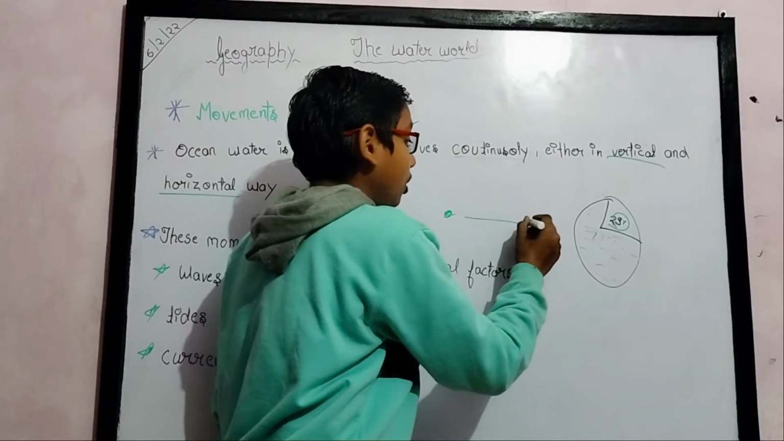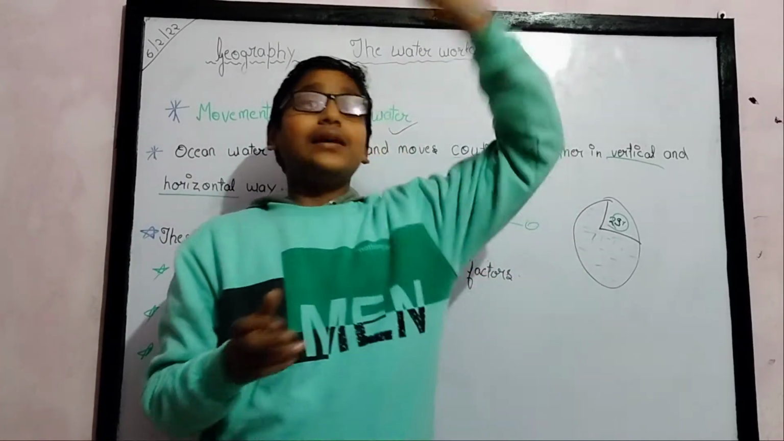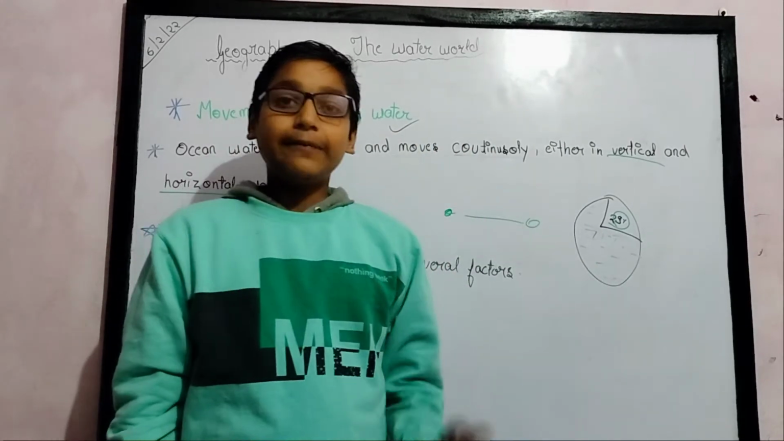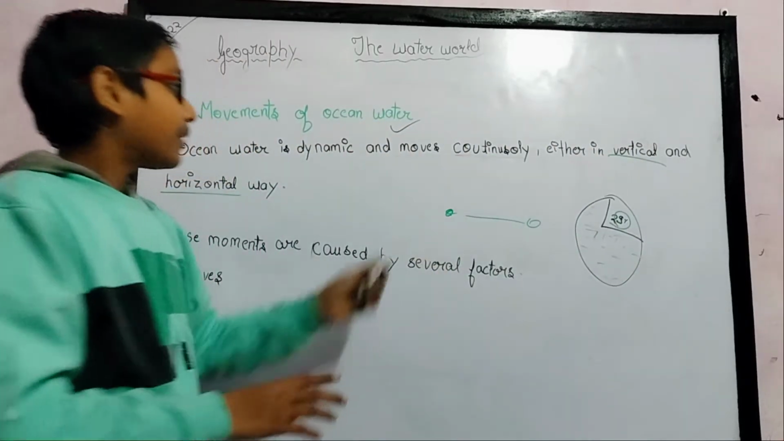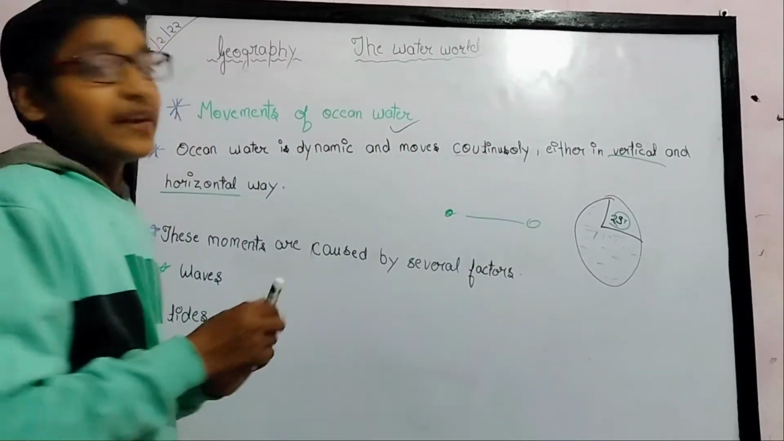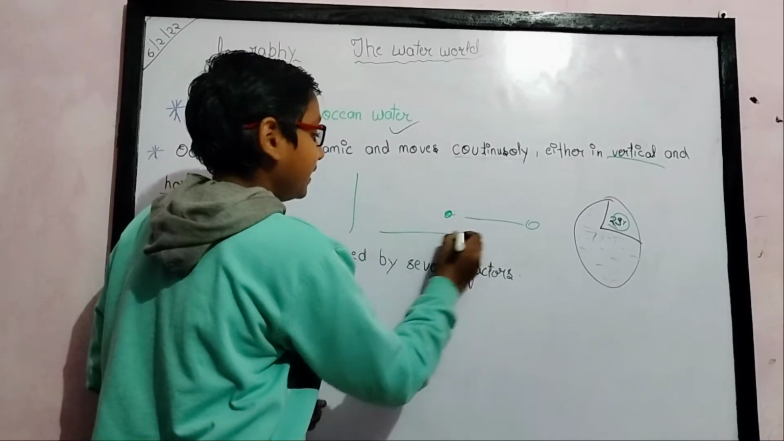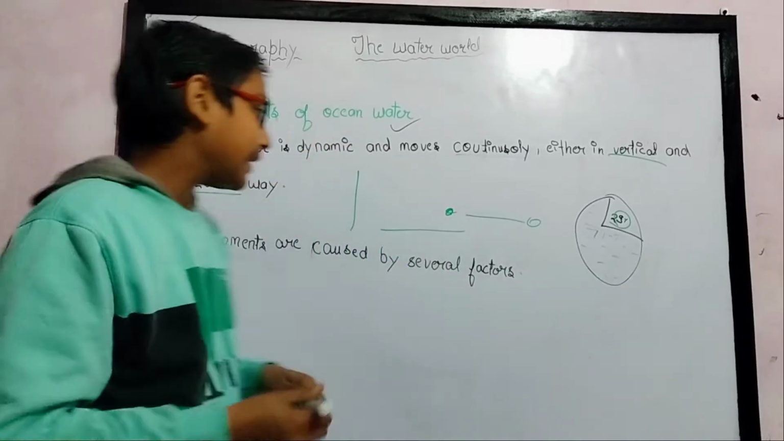If water moves from the Indian Ocean to another place, it shows that water on the earth is never still at one place. The water is continuously moving from one place to another, either in a vertical or a horizontal way. Vertical means like this, and horizontal means like this.